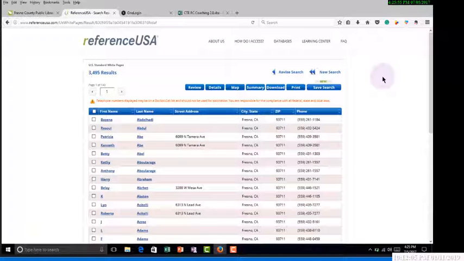What is cool about this is it does allow me to save my search, so I don't have to keep coming in here each time and do this. So I can go ahead and set up my form right here, and I don't even really need to download. I can just use this and call right directly from here.